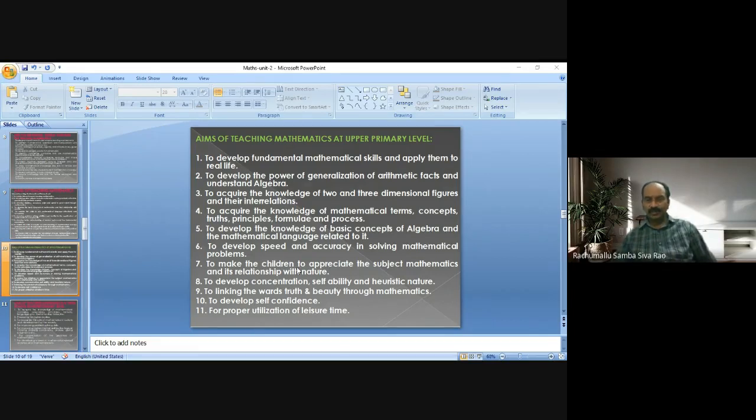This is one of the aims of teaching mathematics at upper primary level. Automatically, after completion of upper primary schooling and learning mathematics, a student will appreciate the role of mathematics and its relationship with nature. So why does it happen?